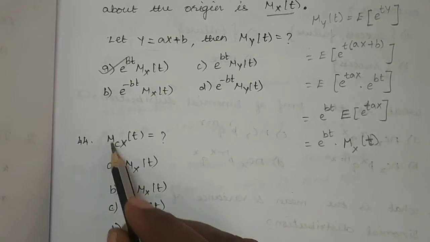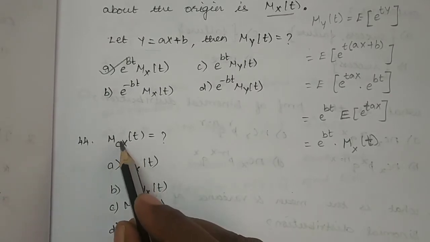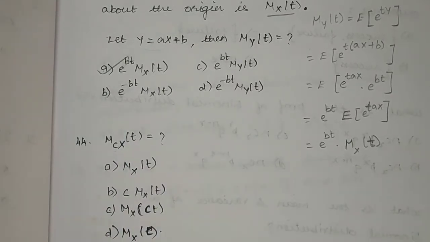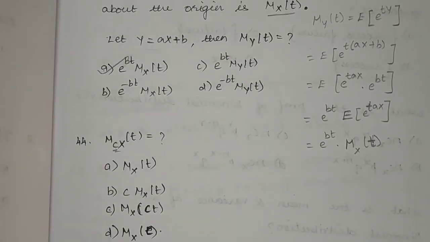So what's the value for McX of t? Here this is a constant, c is a constant. So let us see what's the answer we are getting.